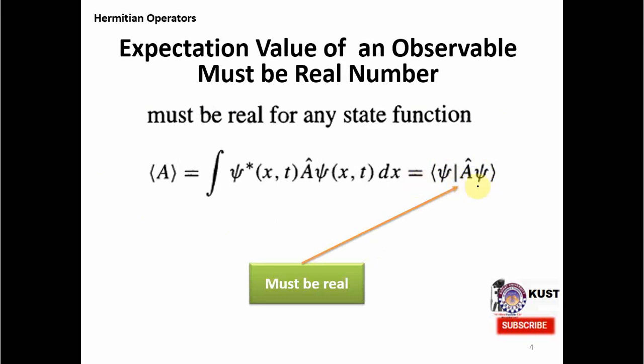And why? Because the real world is giving us real values, not complex or imaginary values. If you perform any experiment in the real world, you will find some real value. So any theory describing our real world shall also give us real numbers to test. This is a constraint coming from the physical world.